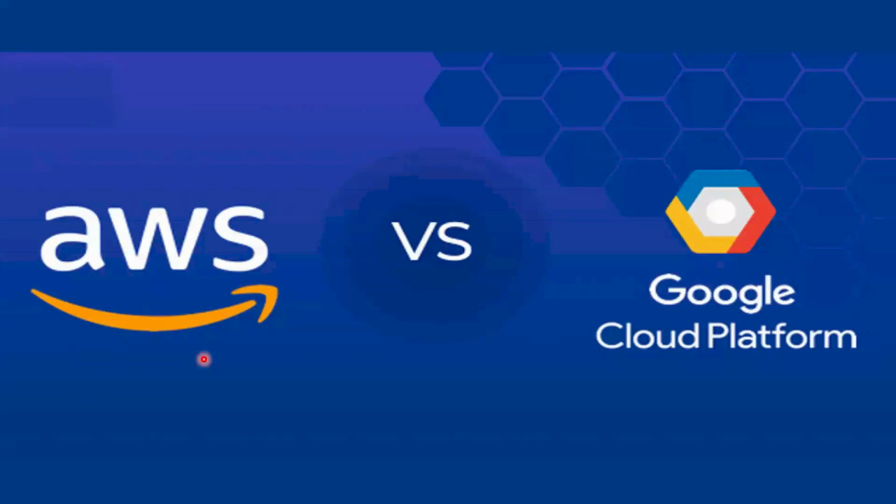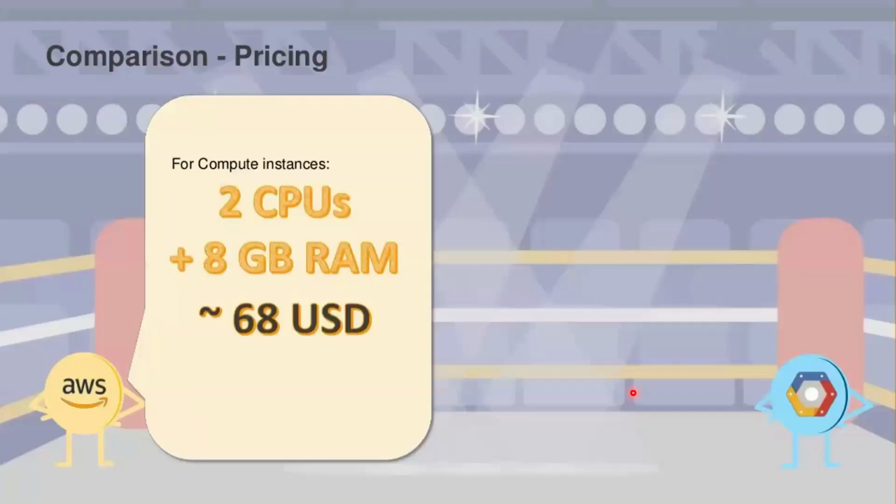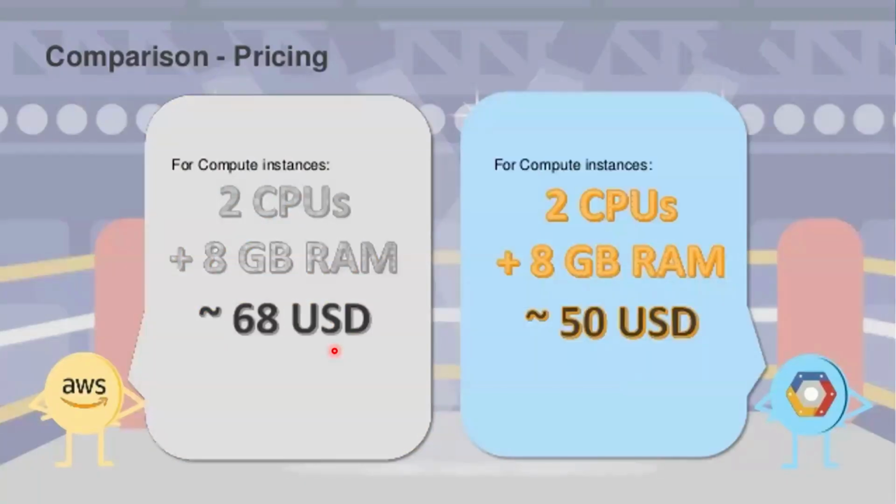Yeah, next one is AWS versus Google Cloud Platform. What are the major differences? Let's try to understand here. Look at here, everyone. In AWS, server pricing: two CPUs, 8 GB RAM, costing around $68 per month. Whereas in GCP, it's $50.